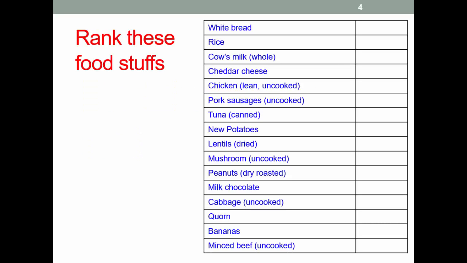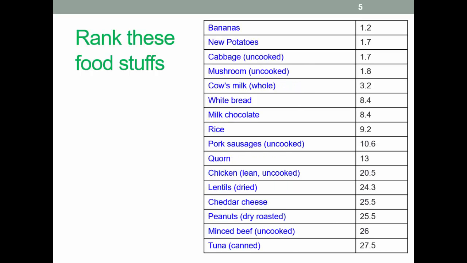So proteins in the diet. Here's a little exercise for you to do. If you're watching the video, press pause and examine the list. Which of these foods are high, medium or low protein? So I'm assuming you're pressing pause now. Okay, we're back. Unsurprisingly, tuna is the highest and bananas the lowest. It's worth remembering, of course, that fruit and veg contain a lot of water. Although they're often good sources of protein, it's relatively small amounts in absolute terms.